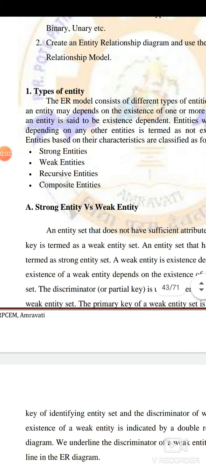You will be able to create an entity relationship diagram, that is, an ER diagram. Now, what is that ER diagram? For example, suppose we take a university. In a university, there can be various departments. In every department there can be many teachers. The teachers will be teaching different kinds of subjects, and there can be very many students to whom they are teaching.